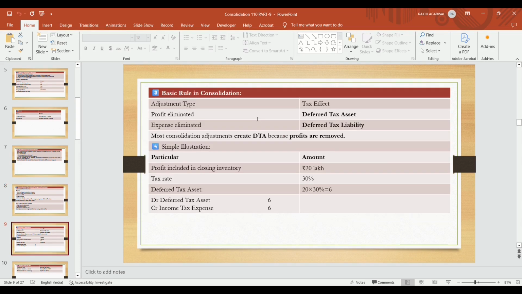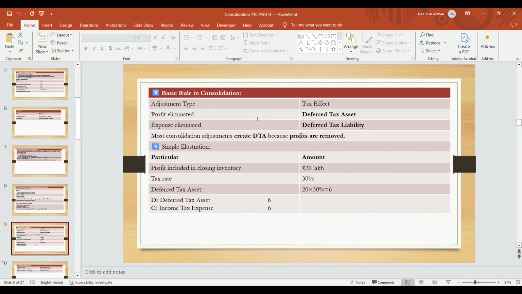Now basic rules in consolidation, by adjustment type. If profit is eliminated, that is, profit is reduced from the group, then a deferred tax asset arises. If expenses are reduced from the group, then a deferred tax liability arises. Profit eliminated, deferred tax asset arises. Expenses eliminated, deferred tax liability arises. Most consolidation adjustments create a DTA because profits are removed.